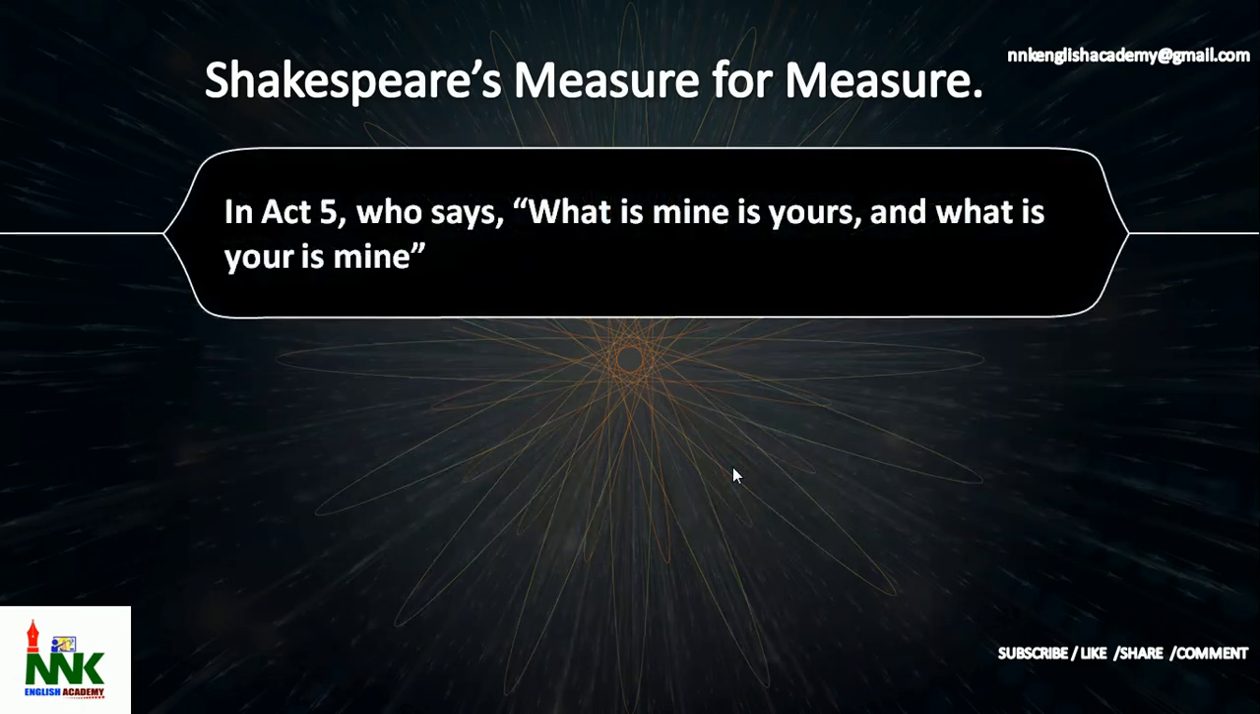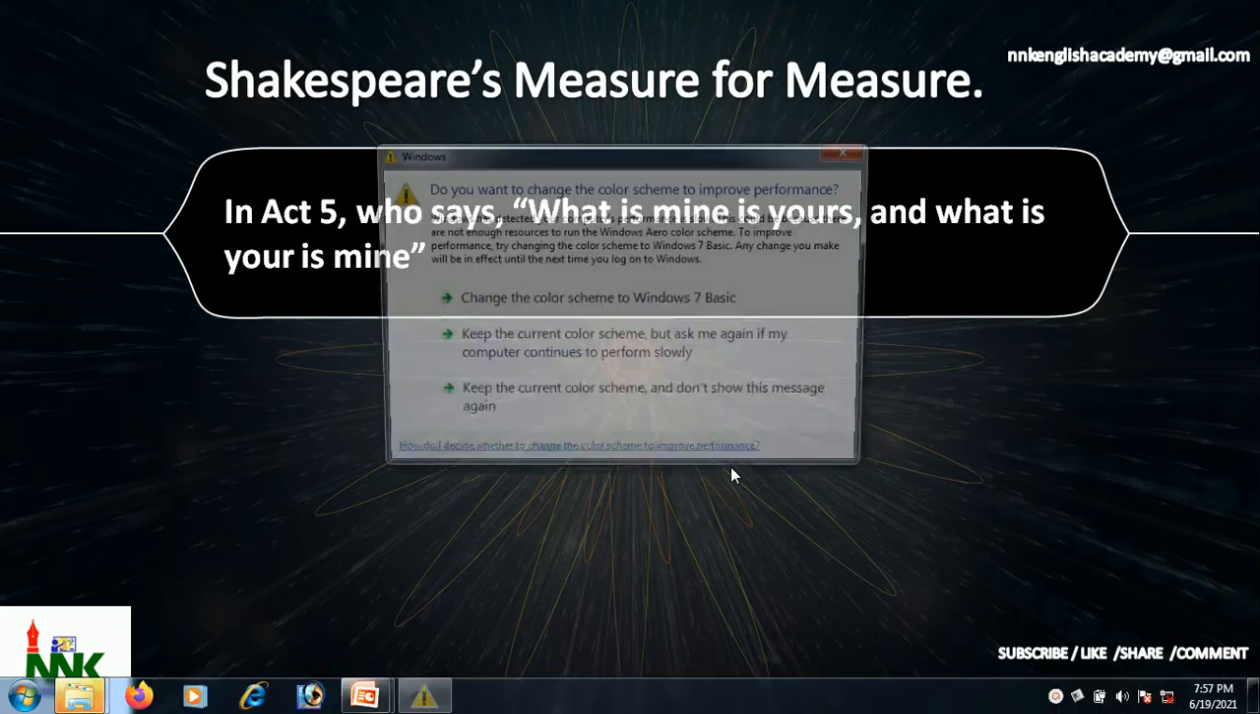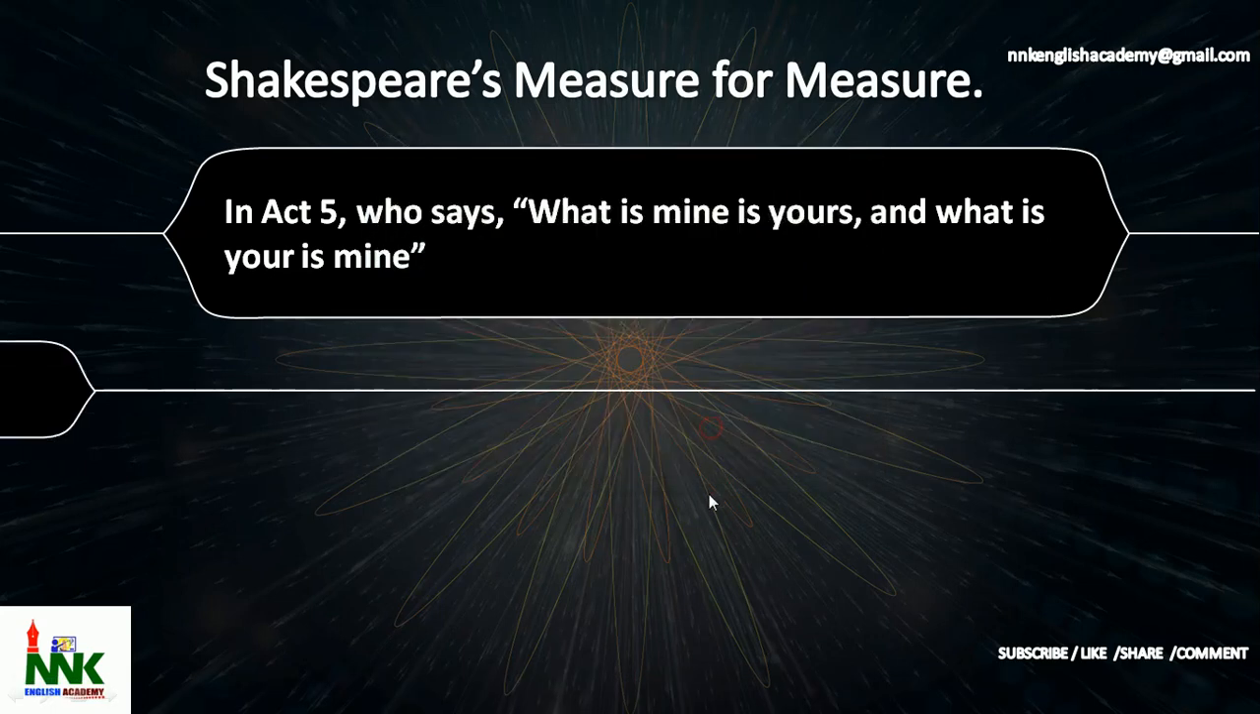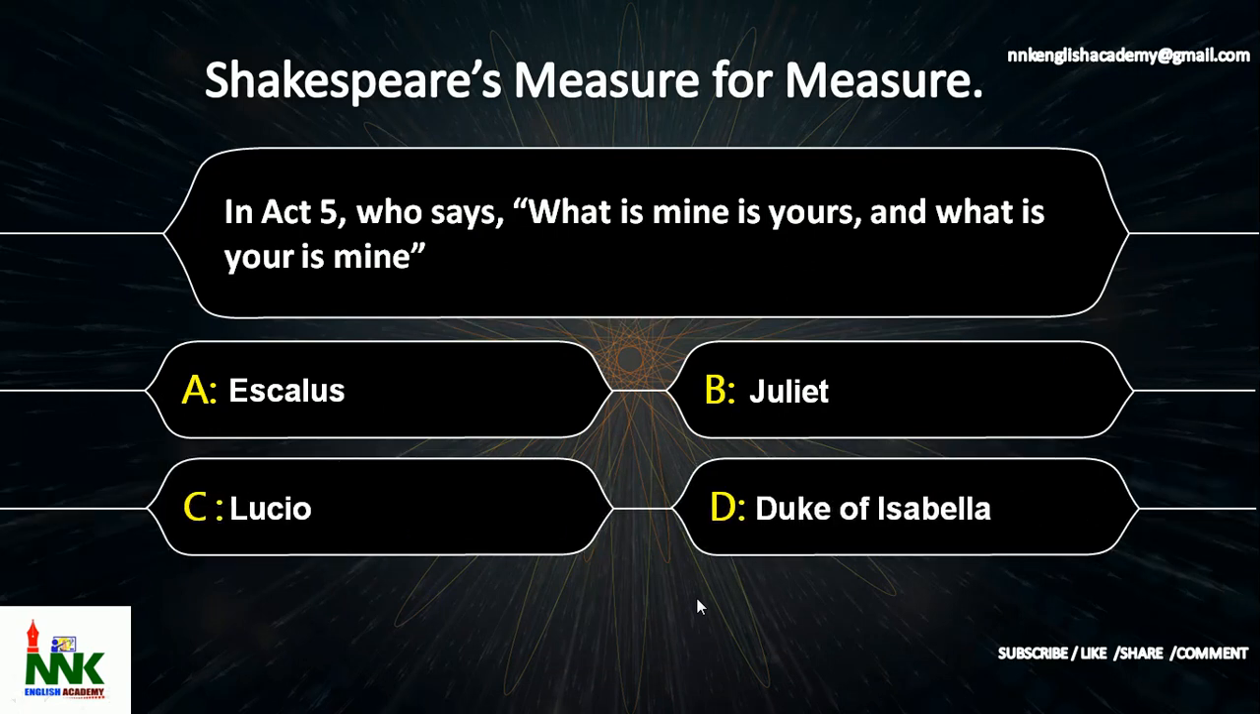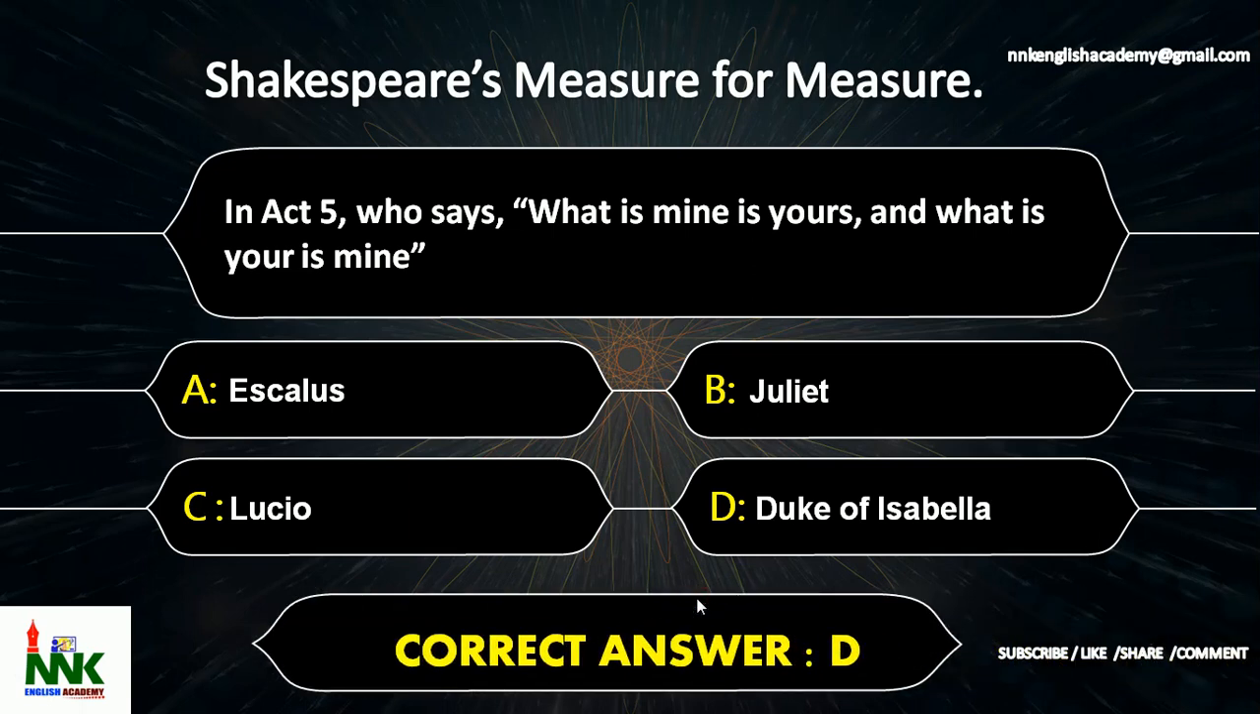Next question. In Act 5, who says what is mine is yours and what is yours is mine? It is a famous quotation made by Shakespeare. Okay, what is mine is yours and what is yours is mine. The options are option A, Aeschylus, option B, Juliet, option C, Lucio, option D, Duke of Isabella. In Act 5, who says what is mine is yours and what is yours is mine? The correct answer is option D, Duke of Isabella.